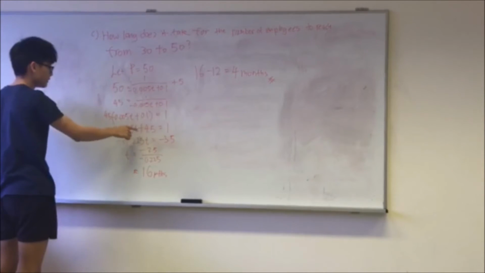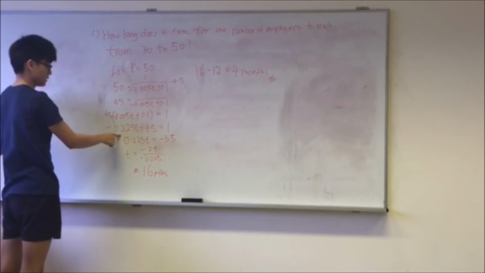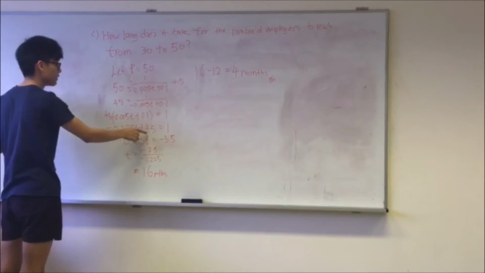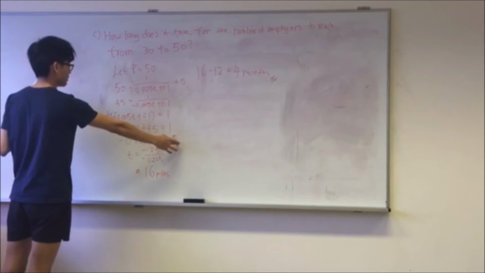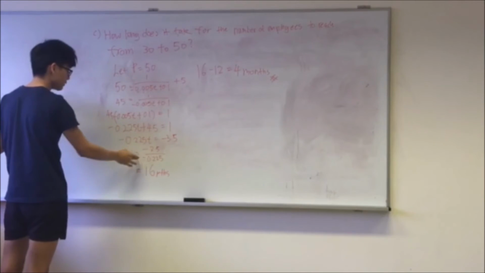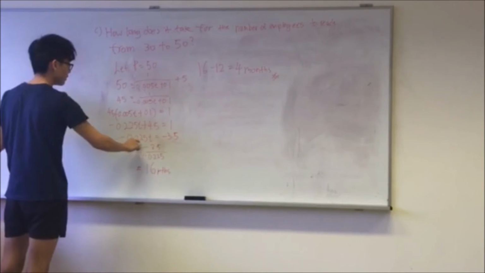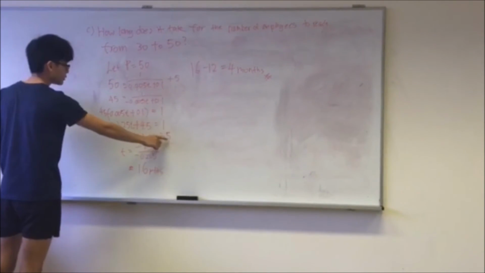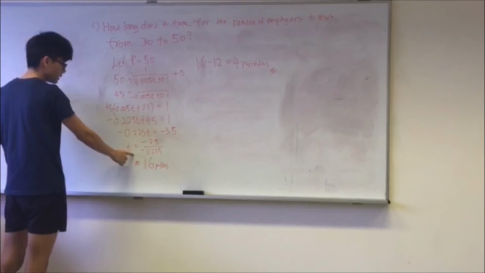When we times the 45 in, we will get negative 0.225t plus 4.5 equals 1. You bring the 4.5 over, which will give you negative 3.5. To solve for t, we will just use negative 3.5 divided by negative 0.225, which will give you 16.